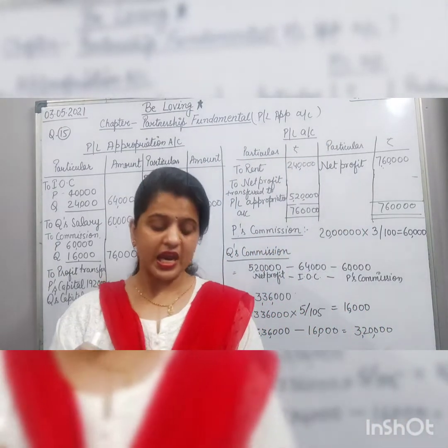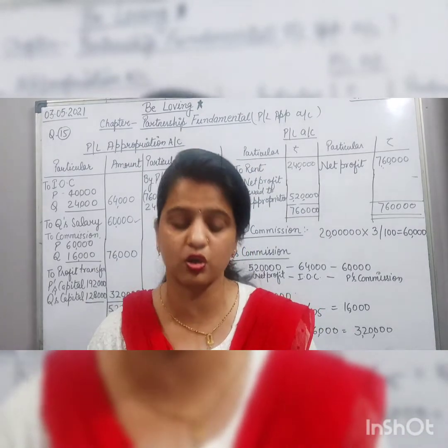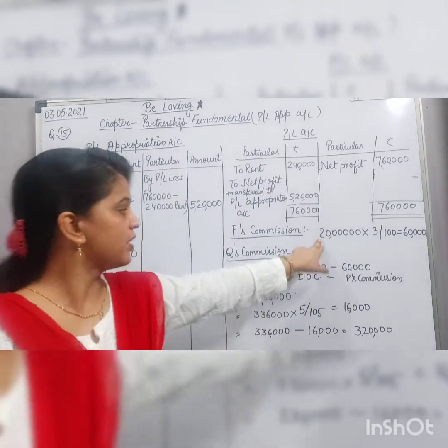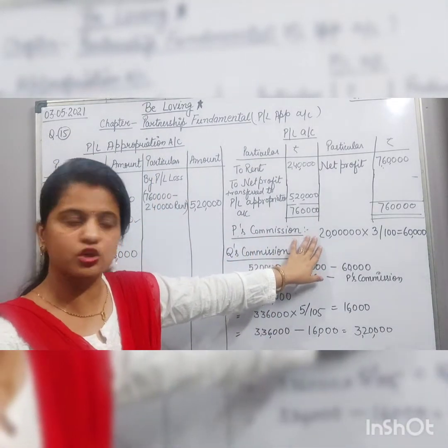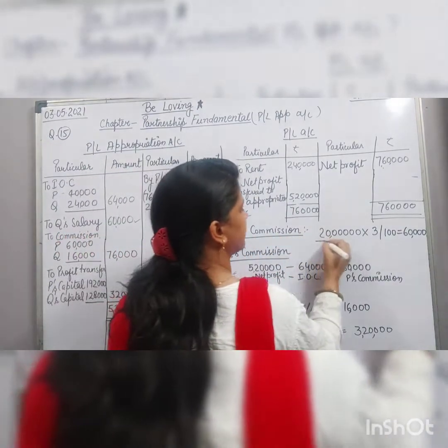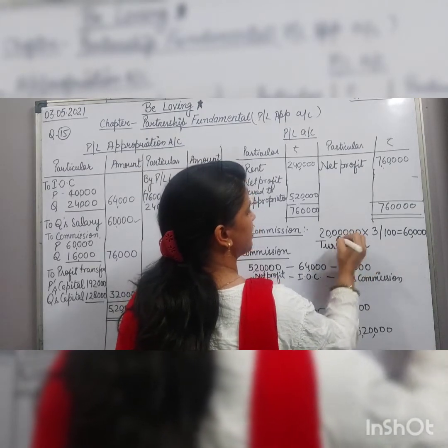For commission, it is said that P will get a commission at the rate of 3% on turnover. Turnover in your question is given as 20 lakh. How do we calculate the commission of P? P's commission will be calculated on the 20 lakh turnover given in the question.